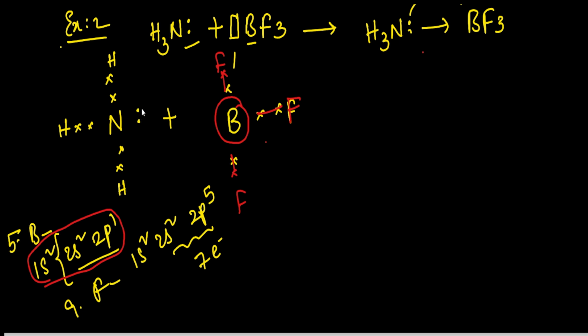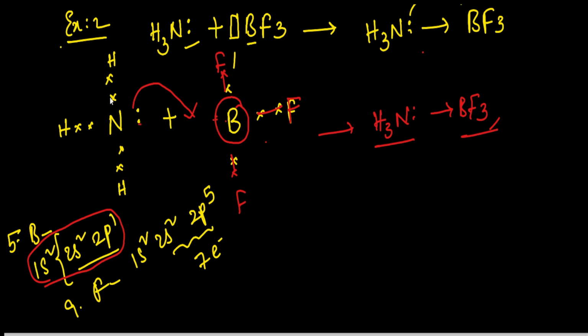To get the octet configuration, this boron is accepting this lone pair and nitrogen is donating that lone pair. So by sharing this lone pair by both atoms, we get NH3 to BF3 like this. So like this, the coordinate bond or dative bond formed between the NH3 and BF3.